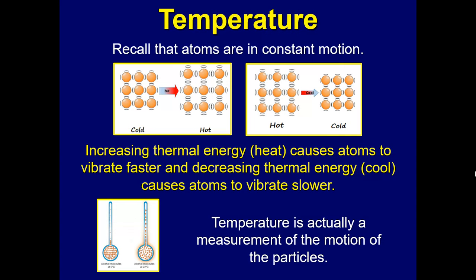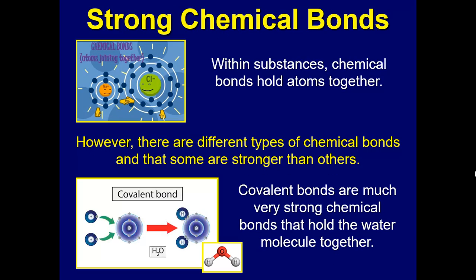Okay, so recall that atoms are in constant motion. Even with solids, there's still motion. It's just not as great as it is in a liquid or a gas, right? Increasing thermal energy by adding heat causes the atoms to vibrate faster, and decreasing thermal energy by allowing a substance to cool down causes atoms to vibrate slower, right? And temperature itself is actually a measurement of the motion of the particles. So when we're measuring something's temperature, we're actually measuring the motion of the particles.